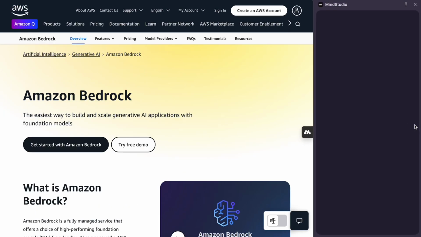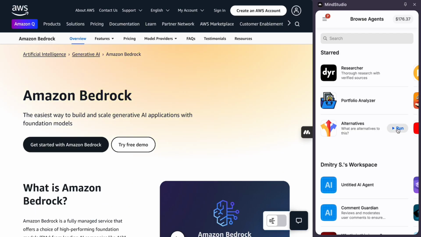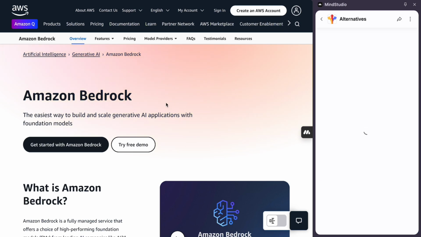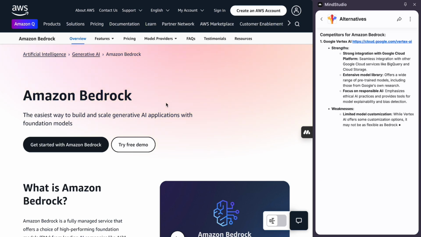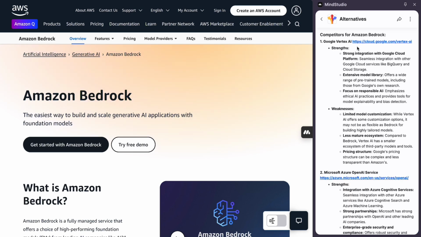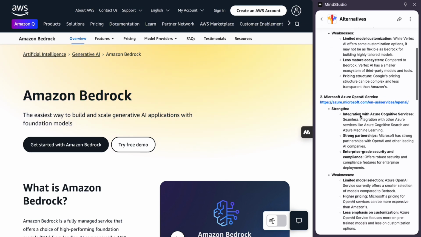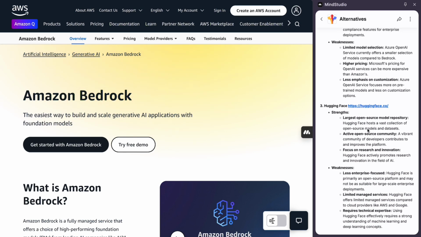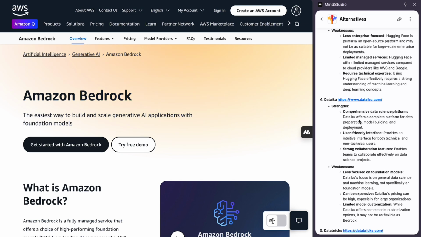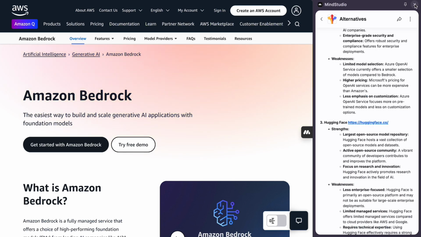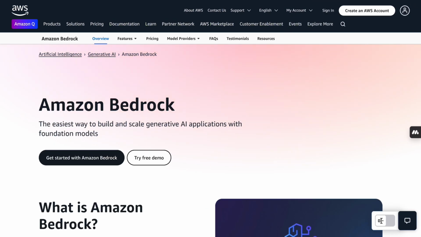Let's maybe do this here and do alternatives on this. Amazon Bedrock is Amazon's infrastructure for running AI. You can see other competitors here, Microsoft Azure, Hugging Face. Just really, really powerful stuff, again, at the click of a button that you've got here.